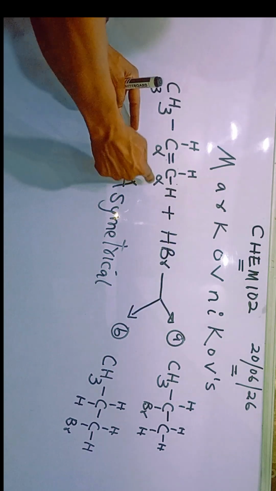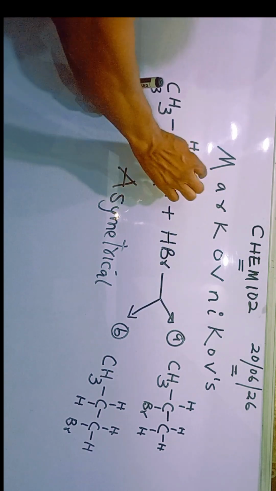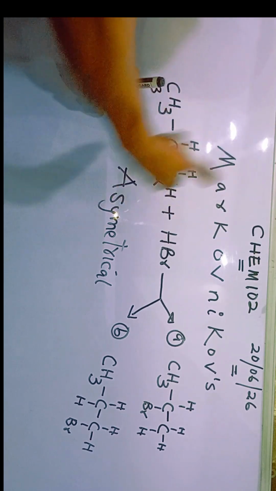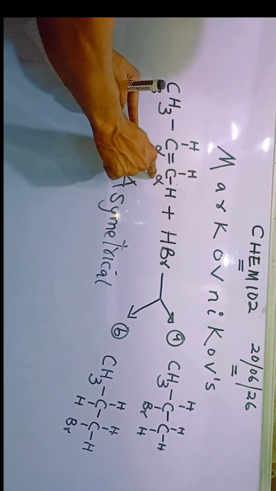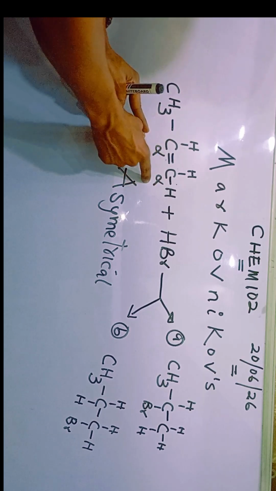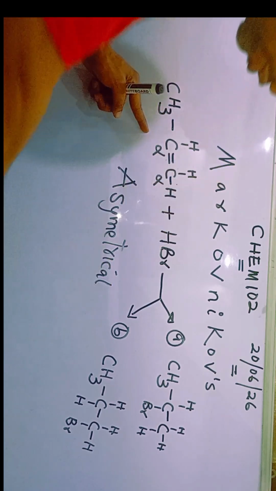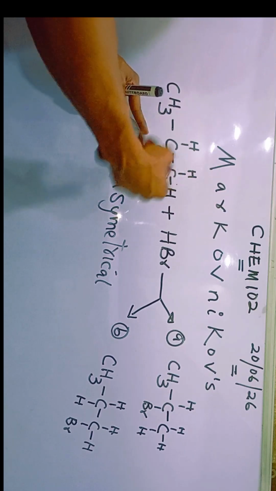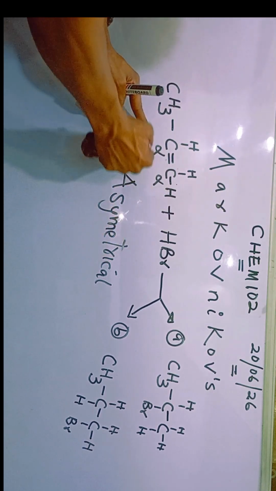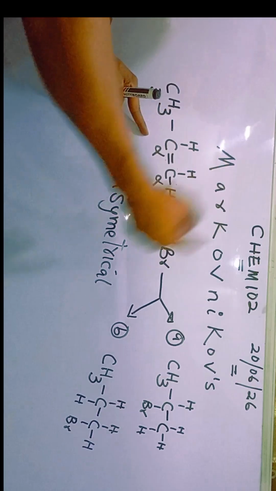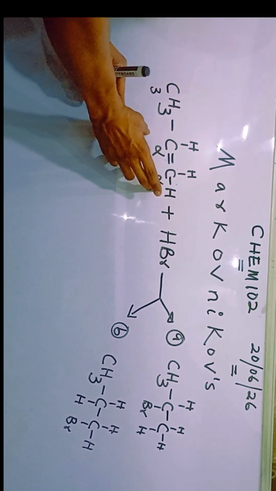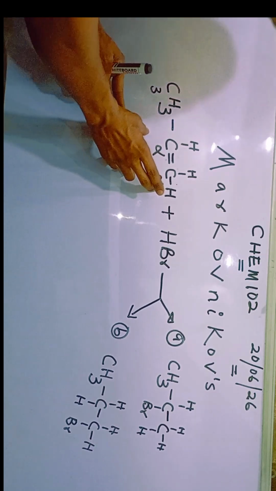But assuming the alpha carbon atoms carry the same number of hydrogen atoms, that means the same number and type of groups. If what I see in carbon 1 is also what I see in carbon 2, the organic compound will be said to be symmetrical. That is what we call a symmetrical alkene. So an alkene is asymmetrical if the alpha carbon atoms carry different groups. Beautiful. So now I have explained that this alkene here is said to be asymmetrical.